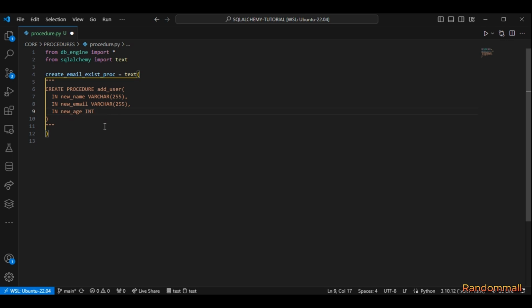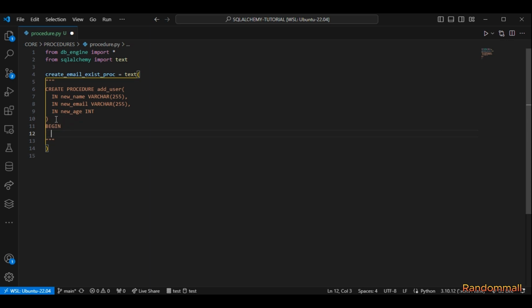So the next thing we are going to do is the logic of the procedure, and to start defining what we want to do with the parameters that this procedure is going to be taking, we are going to start with the word BEGIN. This word signifies the start of a procedure. If there is any variable that we want to use later in the procedure, we have to define all of them at the beginning, that is after this keyword BEGIN. As many as we want to use, we have to define under it.